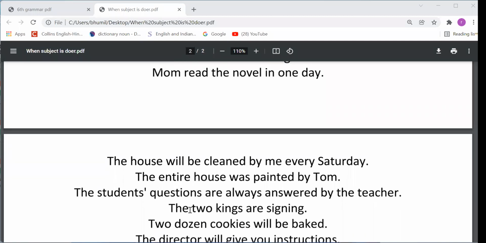Next one is the two kings are singing. Who will let me know? Nikunj, you please tell me about this sentence. Two kings are singing. Active or passive? Nikunj, give me the answer, please.